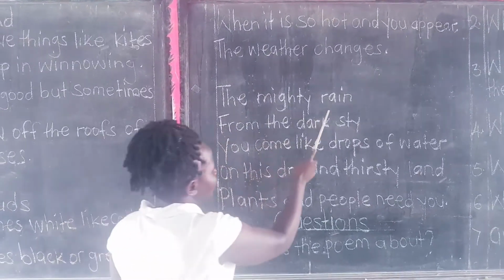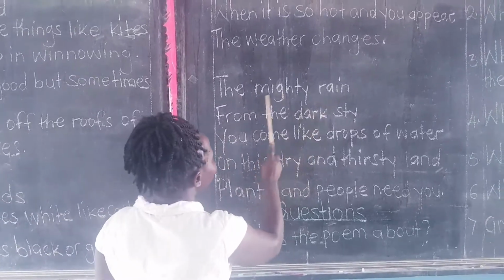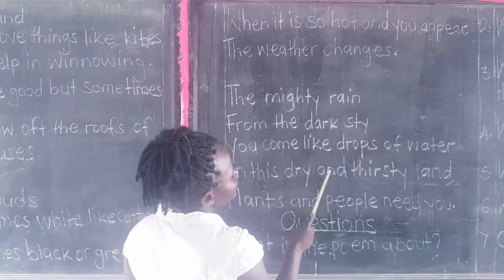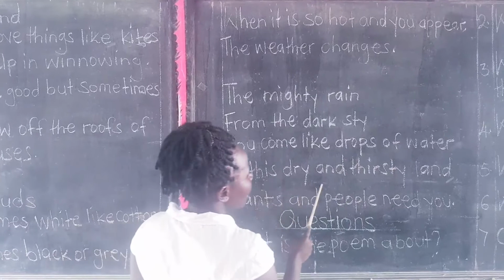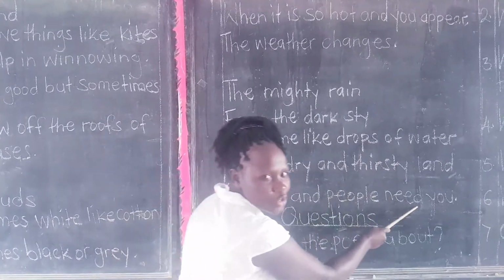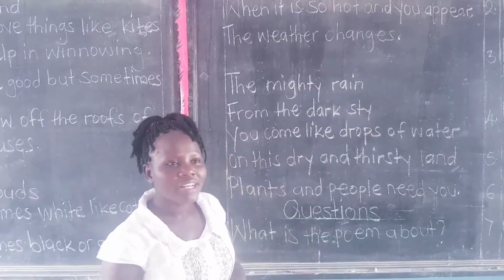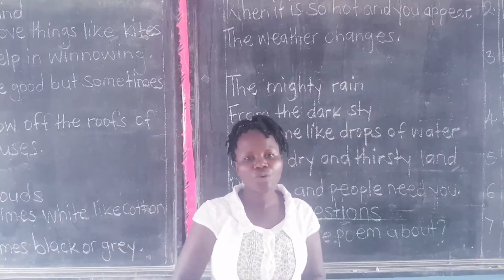Rain is also an element of weather. They might rain from the dark sky. You come like drops of water on this dry and thirsty land. Plants and people need you. Plants and people need what? Need rain. We really need rain. Rain gives us water. It helps the plants to grow well.